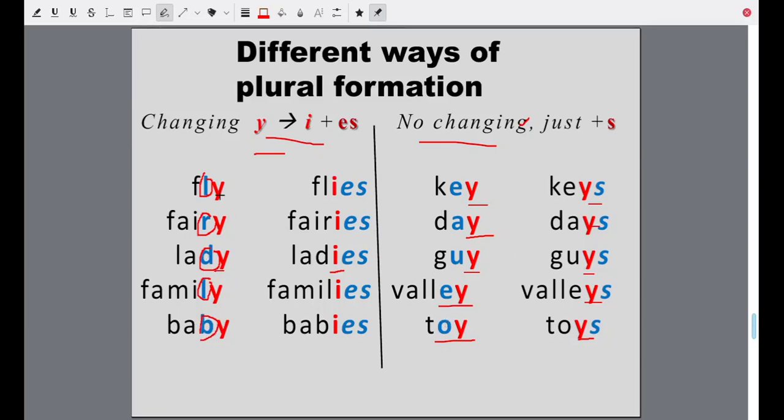So here, the letter before y is in blue color. When the letters are consonants, then y will be changed to i and then es. Otherwise, you add only s, because this is not a consonant.